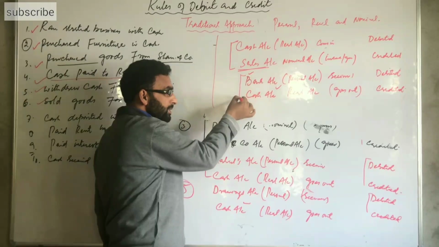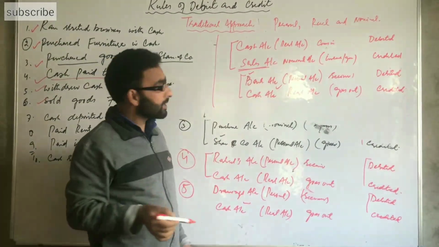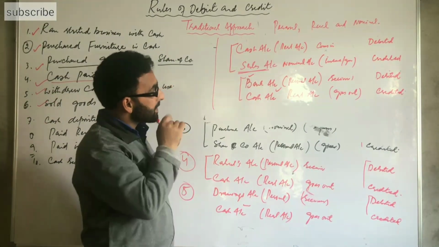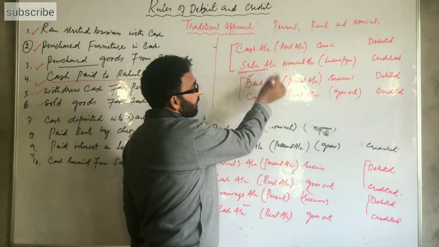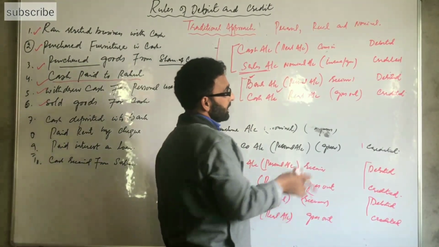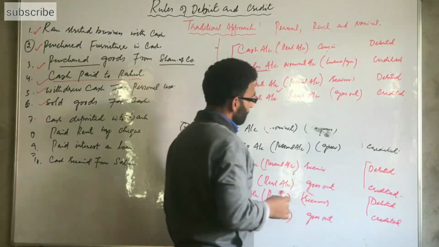Here both the accounts are business accounts. Bank account is also a business account, and cash account is also a business account. Both are business accounts, but as per the traditional approach we have, bank account is a personal account, cash account is a real account. So we use here the rule of debit and credit.